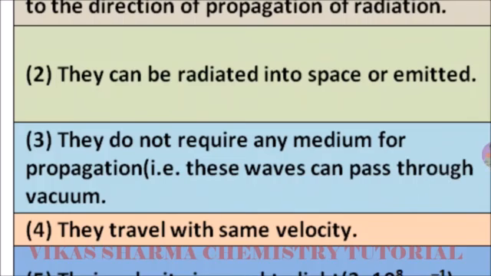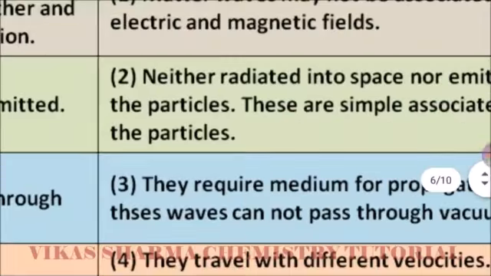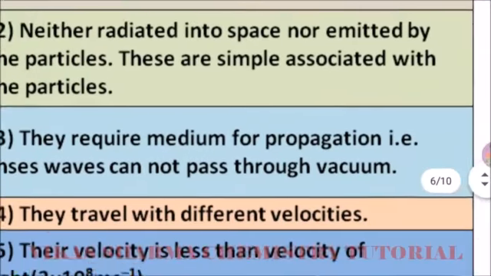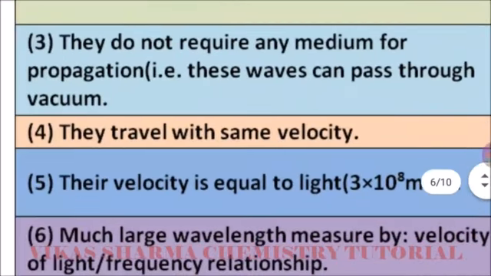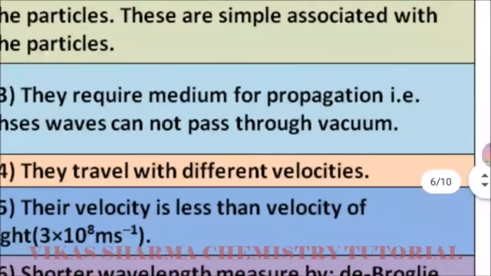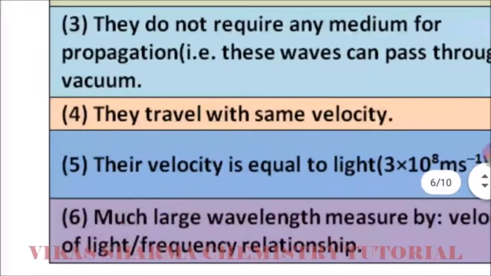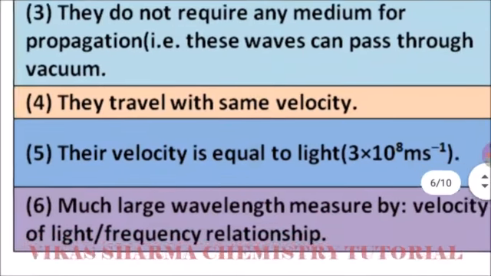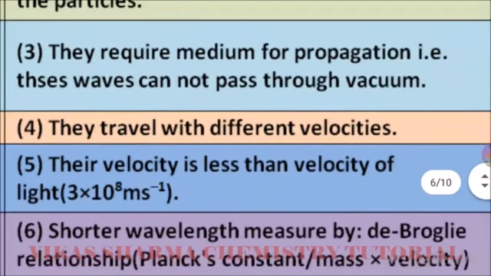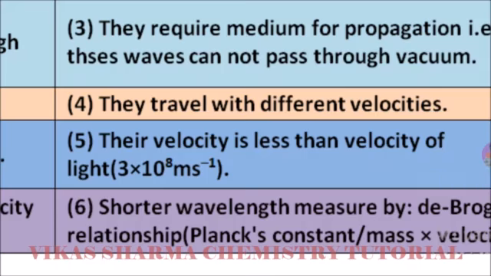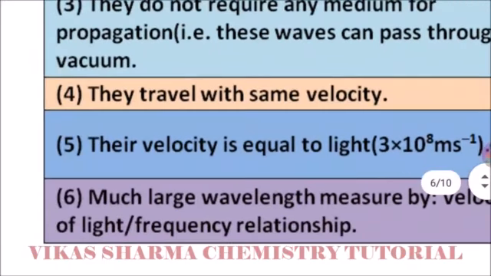Electromagnetic waves do not require a medium for propagation. For example, these waves can pass through vacuum. Matter waves require a medium for propagation. For example, these waves cannot pass through vacuum. Electromagnetic waves travel with the same velocity, but matter waves travel with different velocities. The velocity of electromagnetic waves is equal to that of light, 3 into 10 to the power 8 meter per second, but the velocity of matter waves is less than the velocity of light, meaning smaller than 3 into 10 to the power 8 meter per second.